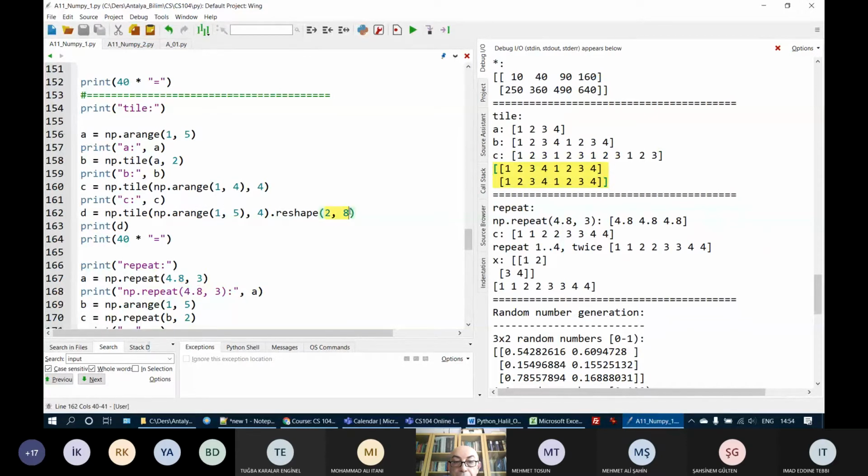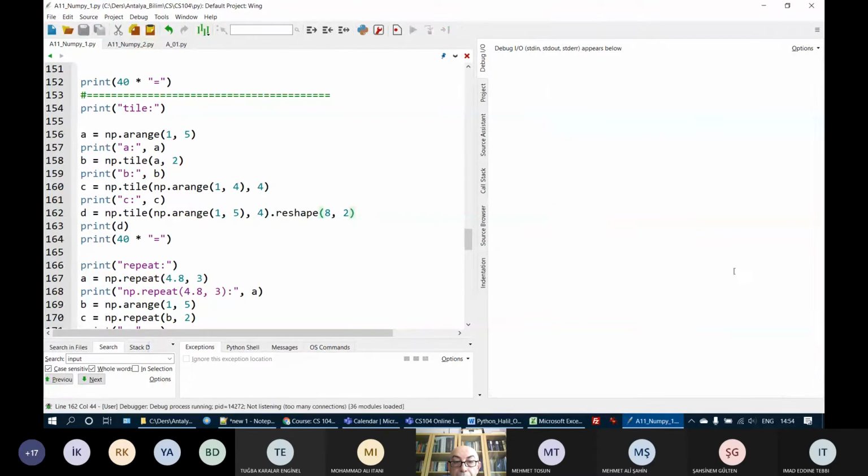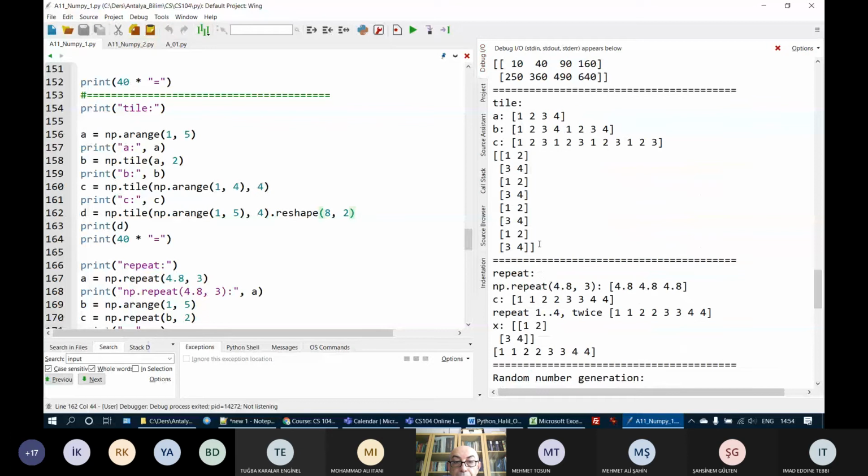Or if I have, for example, 8 rows and 2 columns, I will get this. 1, 2, 3, 4 generated here is repeated 4 times, and it's reshaped to a matrix of 8 rows and 2 columns. So 1, 2, and 3, 4, and 1, 2, and 3, 4, etc. Sorry, 8 rows and 2 columns here.